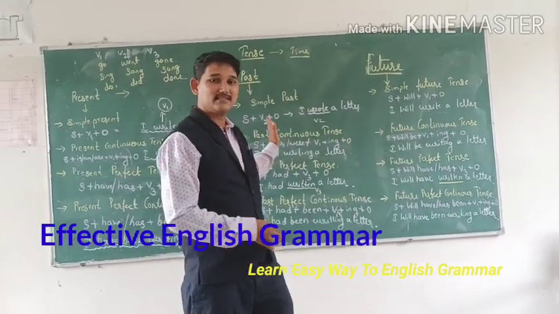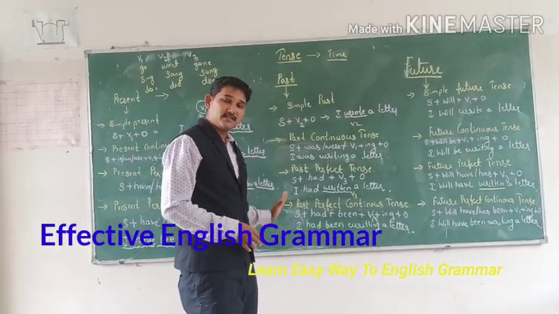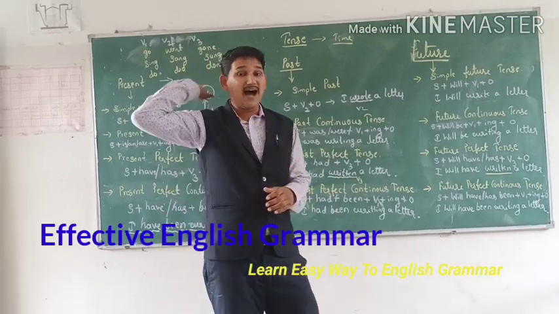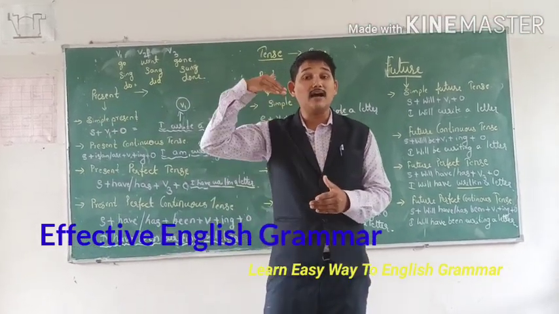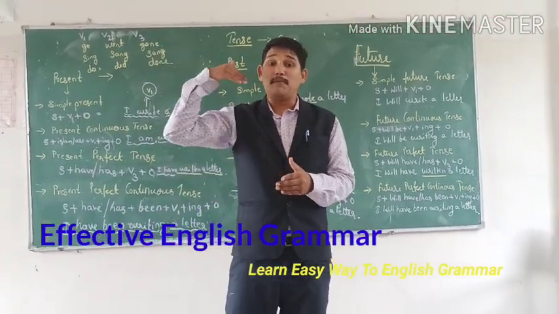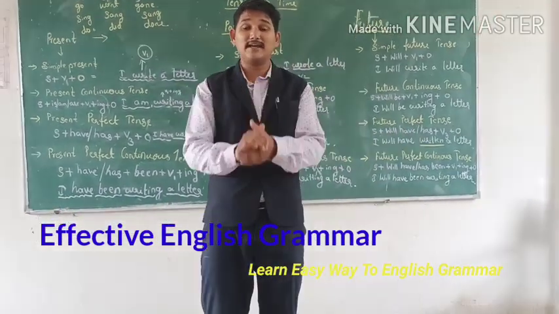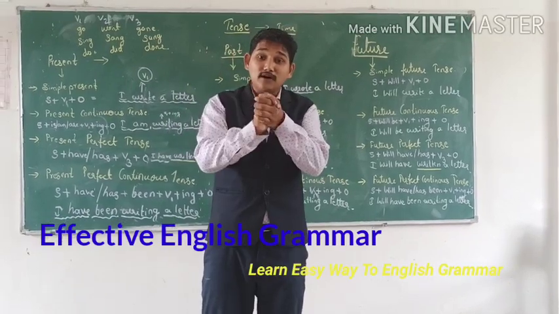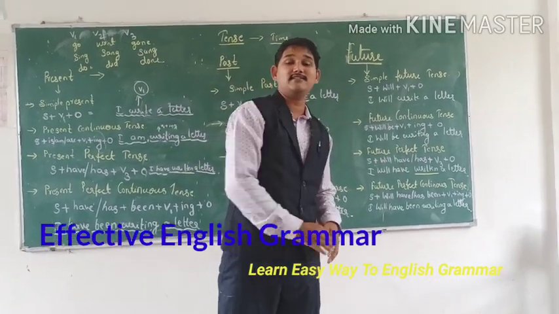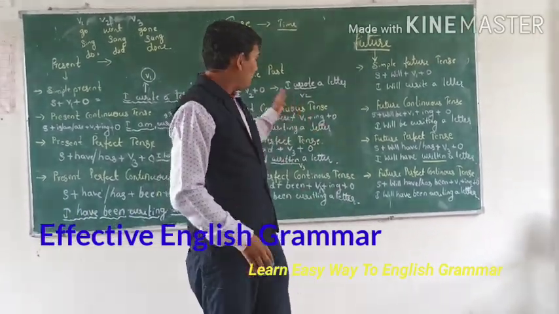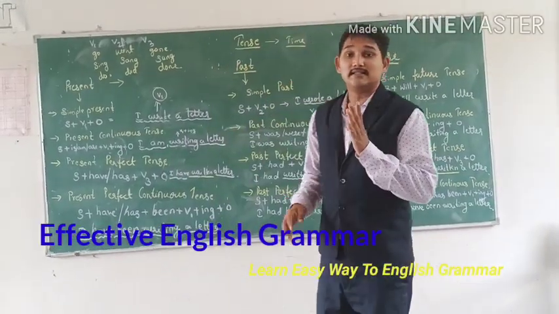Next, past tense is there. Same again, four types of tenses are there: simple past, past continuous, past perfect, past perfect continuous tense. So these are the four kinds of past tenses.